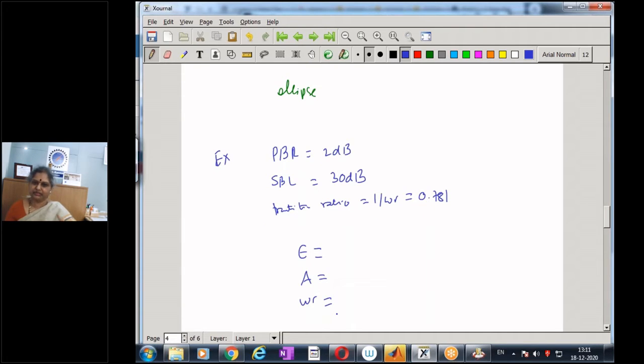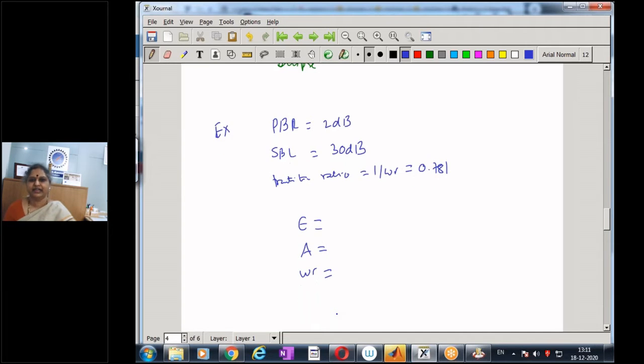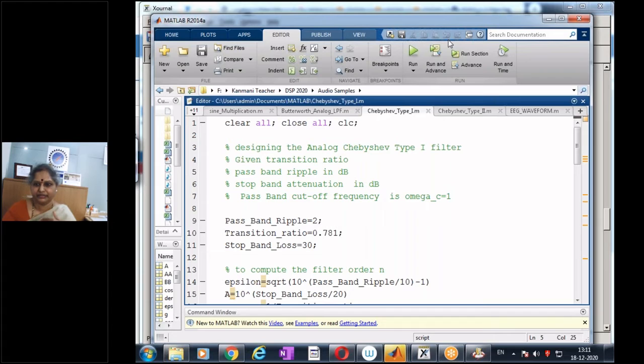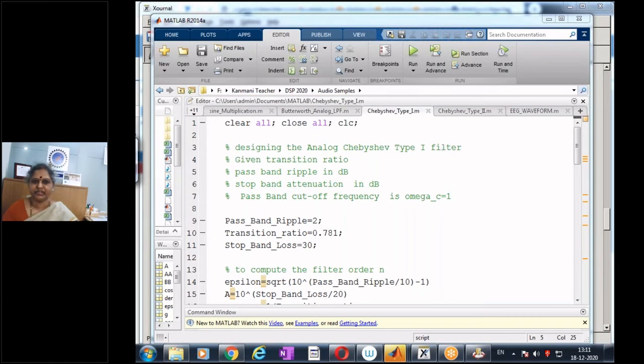Because of the series of steps involved in designing, I have just typed these in a code, and that will help us observe the design. So now I have the type 1 Chebyshev filter. We are given the passband ripple, the stop band loss, and the passband cutoff frequency.